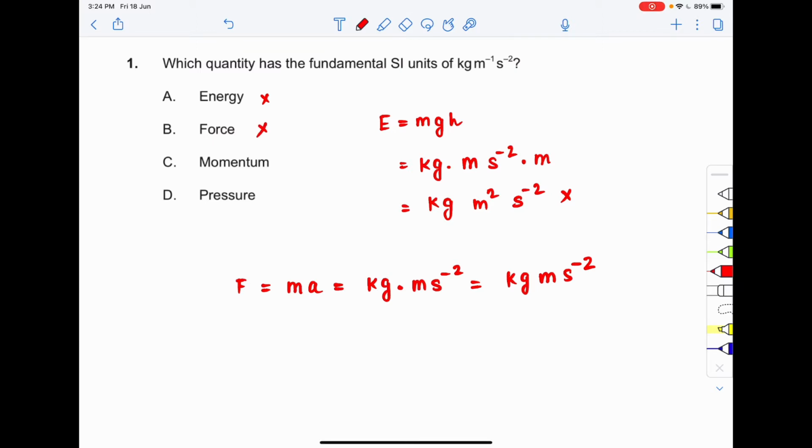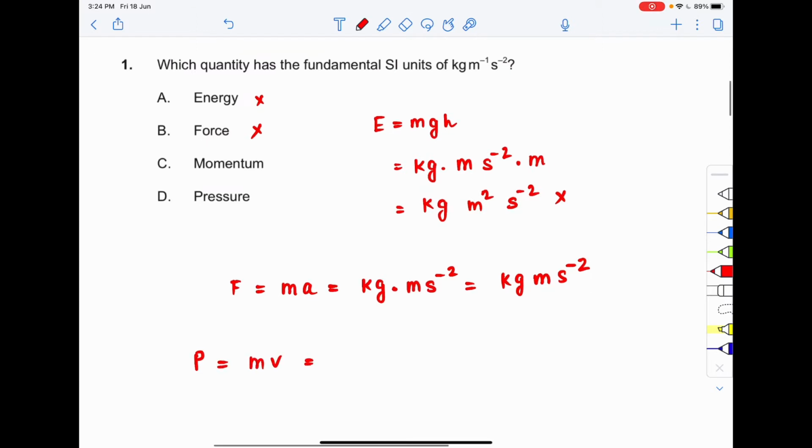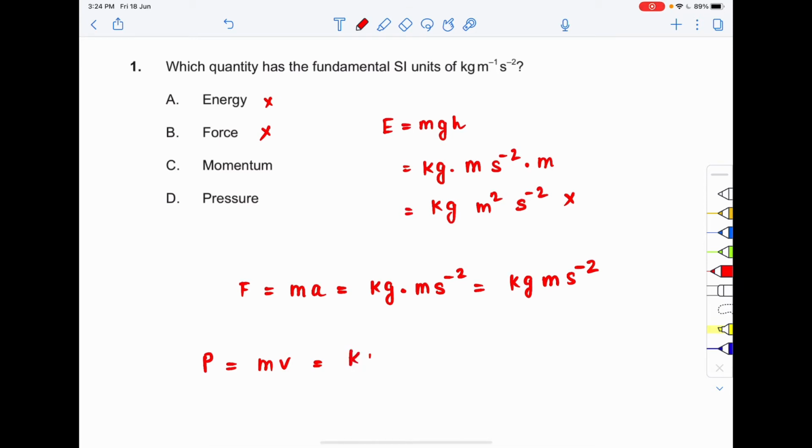Now coming to C, that is momentum. Momentum P is equal to mass into velocity. The unit of mass is kg, and the unit of velocity is meter per second, meter second inverse. So this will be kg meter second inverse. Does it match? No. So option C is also incorrect.